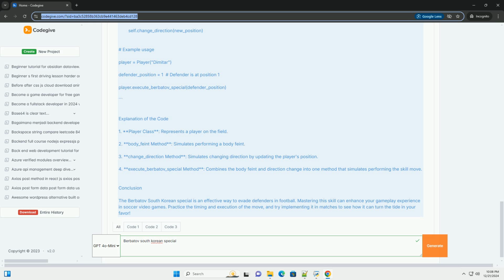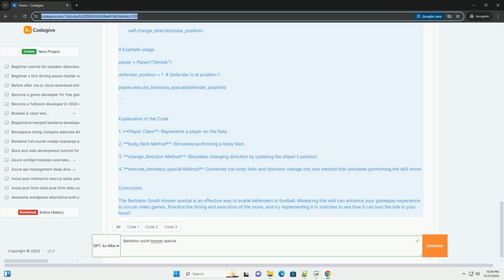Step 2. Controls. The specific controls can vary based on the platform you are playing on, PlayStation, Xbox, PC. Here's a general guideline. PlayStation. Right stick, R flick left or right for the body feint. Left stick, L move in the opposite direction quickly. Xbox. Right stick, R flick left or right for the body feint. Left stick, L move in the opposite direction quickly.